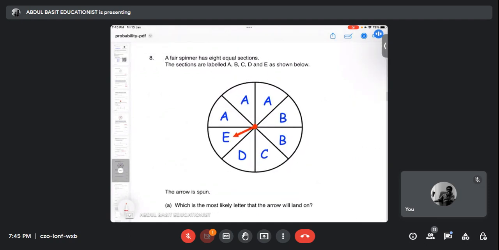Okay. Noor, a fair spinner has 8 equal sections and the sections are labeled A, B, C, D and E as shown below. The arrow is spun, which is the most likely letter that the arrow will land on? Sir, most A. A. Okay, and the reason is because there are 3 A's, 3 out of 8. Agree? Agree, everybody?